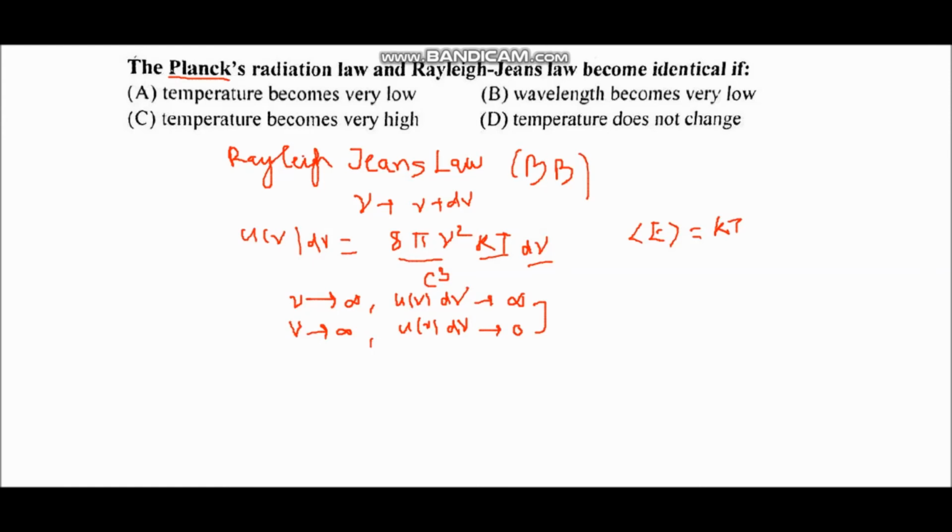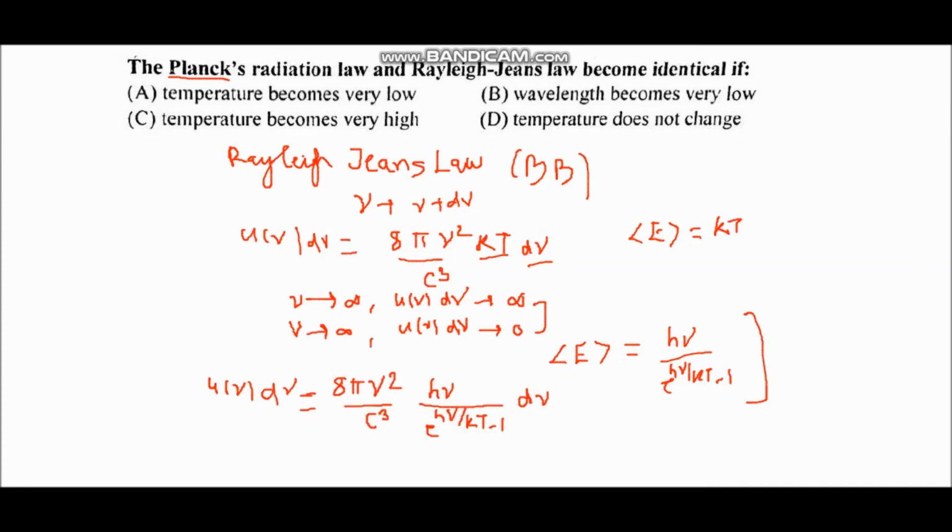After that, Planck gave Planck's radiation law by considering that the energy associated with an electromagnetic mode is quantized, and it is given by h nu over e power h nu over kT minus 1. For Planck's radiation law, the energy density u nu d nu is given as 8 pi nu square over c cube, which is the same as the first term in Rayleigh-Jeans law, and this kT is replaced with this energy.